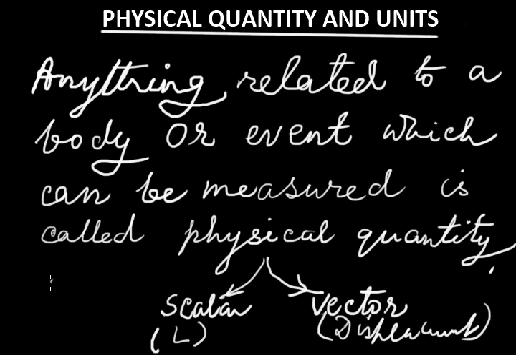Say Virat Kohli is running from a point and he has completed the circle. It is 300 meters. But starting from the point A, he has completed the circle and finished at A. So his initial and final position coincides. Linear distance between the initial and final position is 0. So in spite of having a movement, in spite of covering a distance of 300 meters, his displacement is 0. Though a body moves, its displacement may be zero because displacement has a specific direction. Therefore, it is a vector quantity.